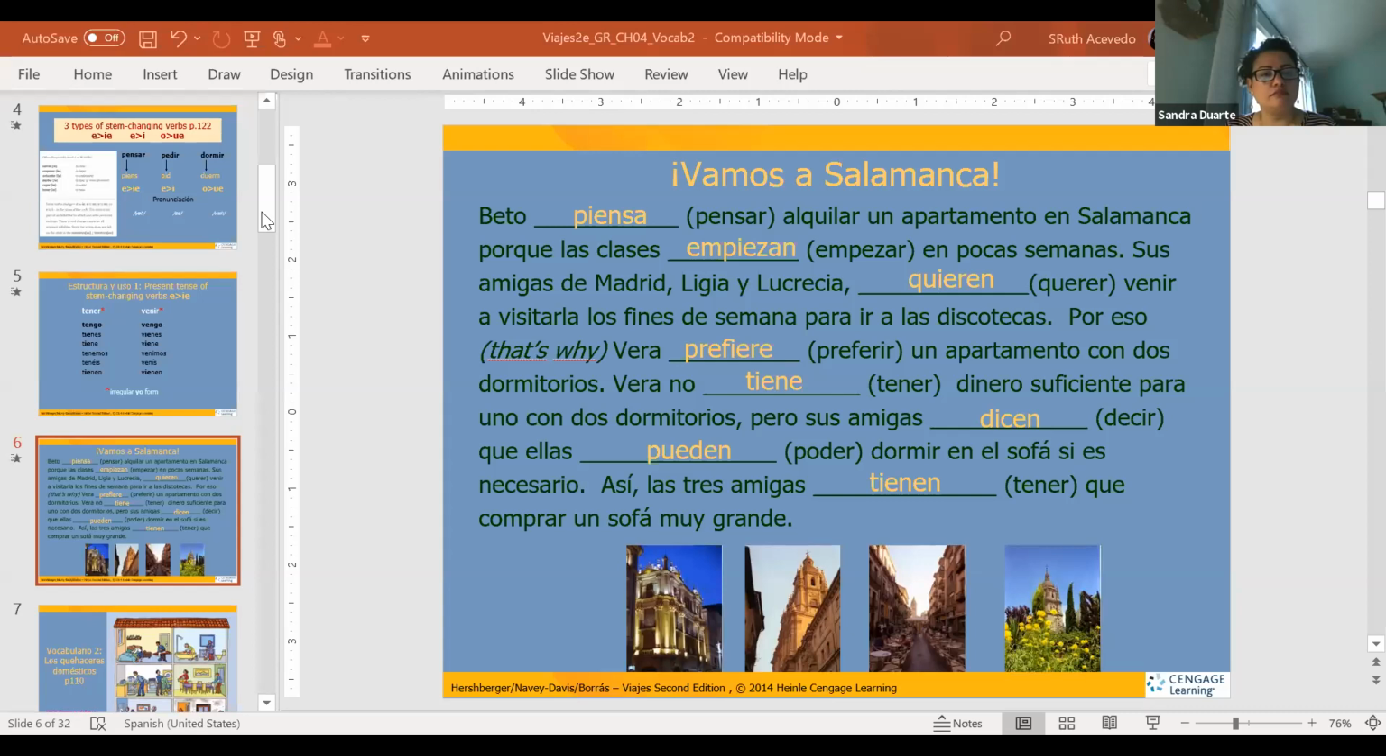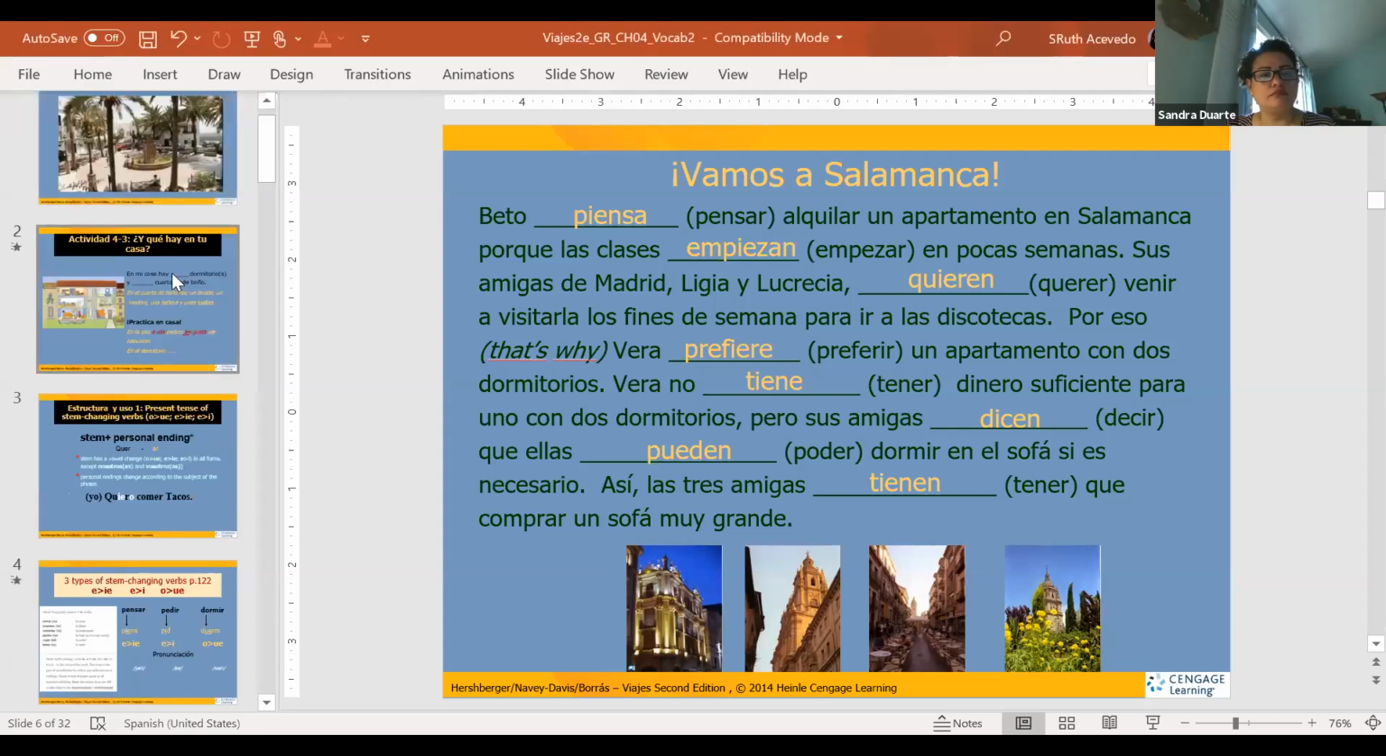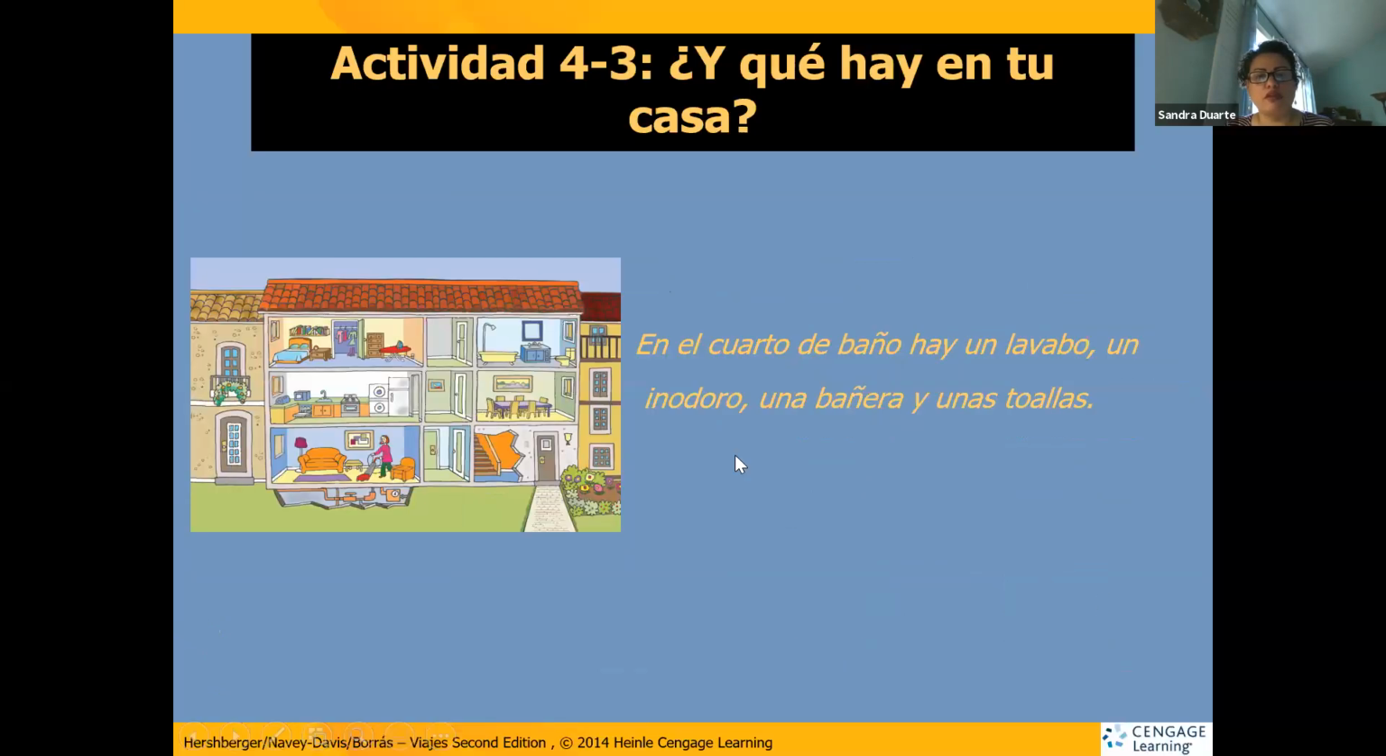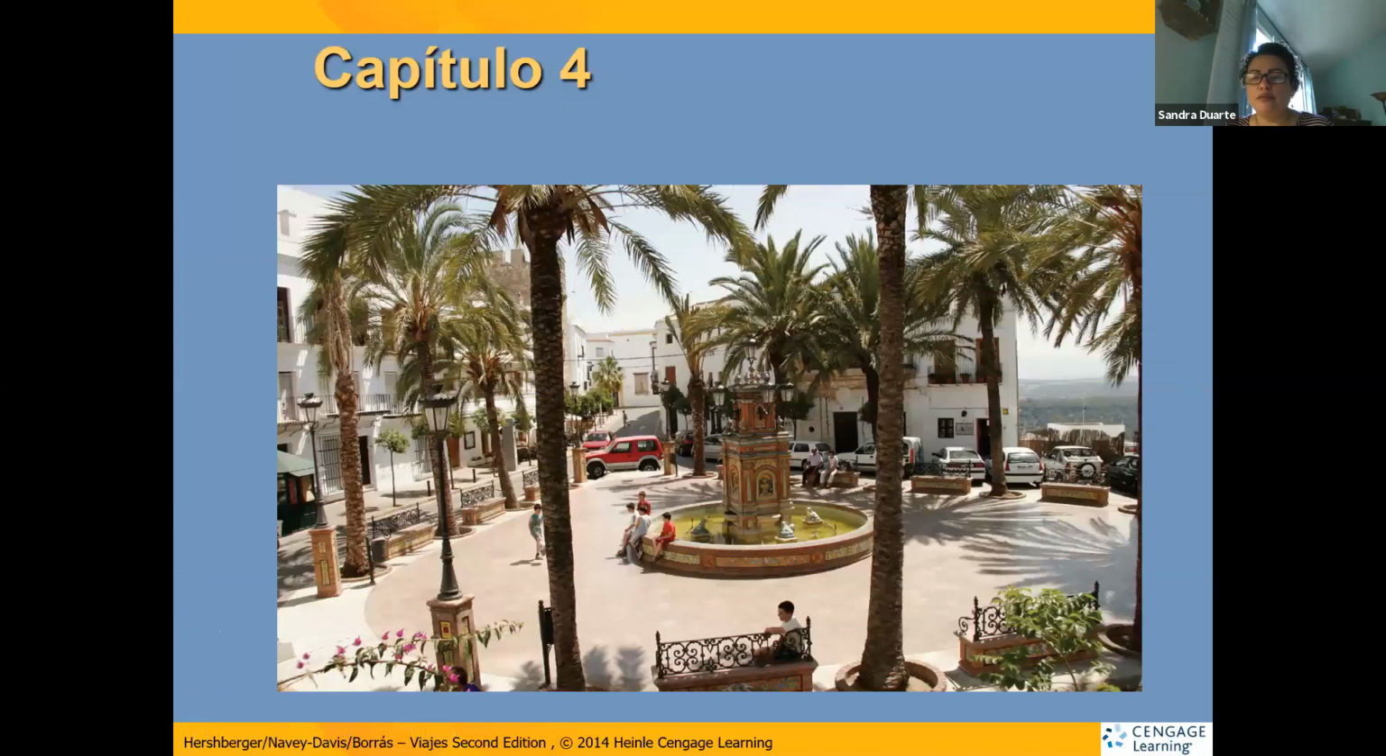Hoy es lunes y necesitamos aprender los verbos irregulares. Ok, capítulo 4, España.